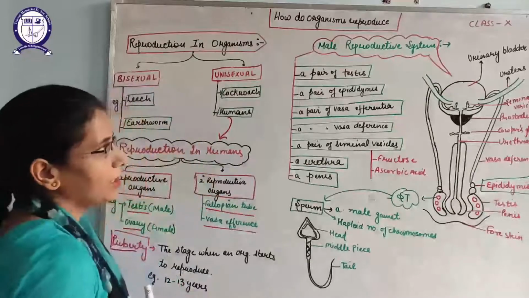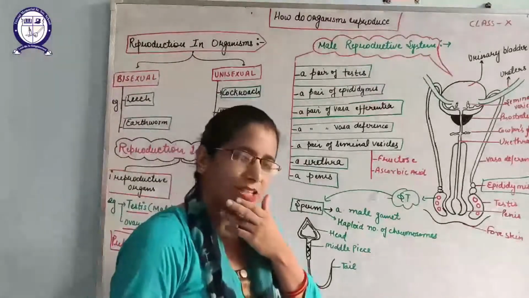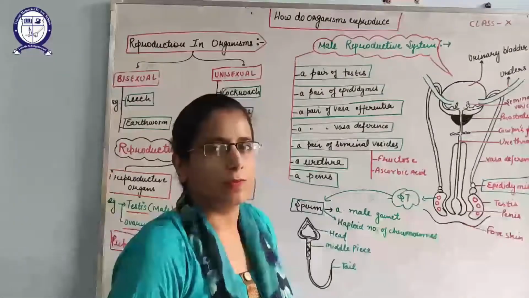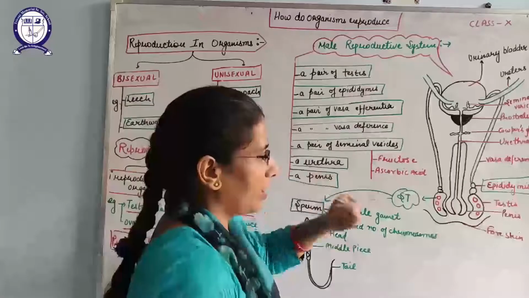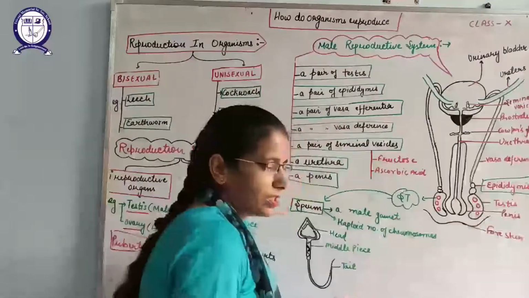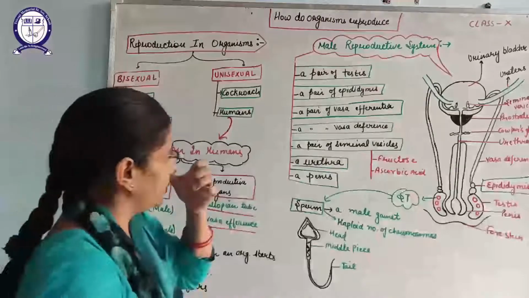Then these will pass into the vasa efferentia. Vasa efferentia is a coiled structure which is found inside the testes and helps in the transport of sperms. Second is the pair of epididymis. These are the pair of epididymis that will store the sperms temporarily. It also helps in the maturation of sperms.